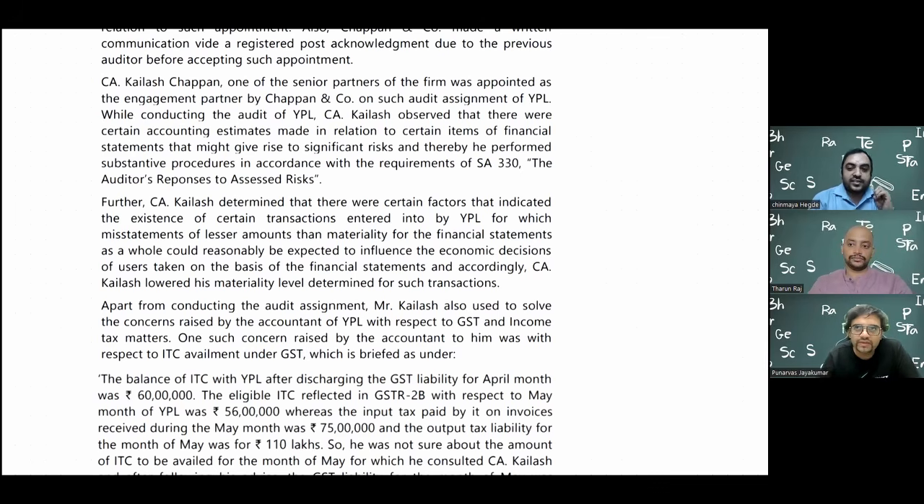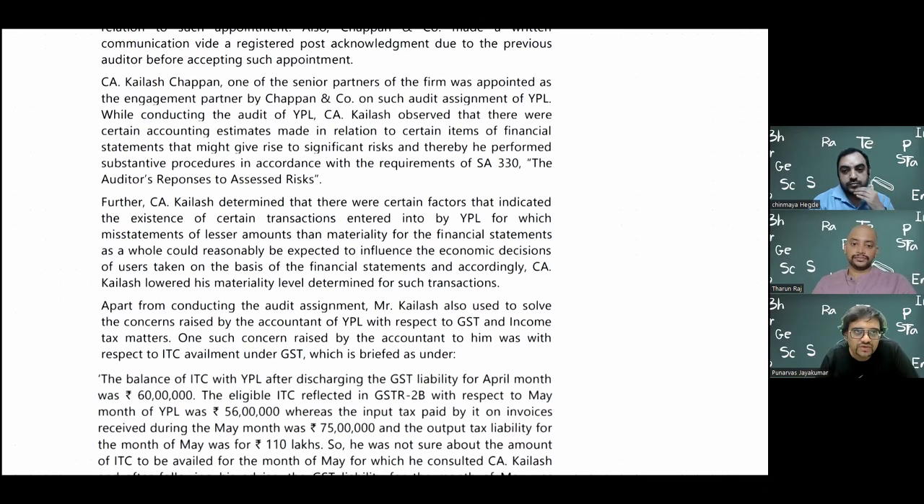So when I'm doing my planning and risk assessment under 315 and 330, this auditor's response only is that first I will base it completely on my compliance procedures. That is the strength of the internal controls. And then I will base my substantive procedures on the strength of the compliance procedure.